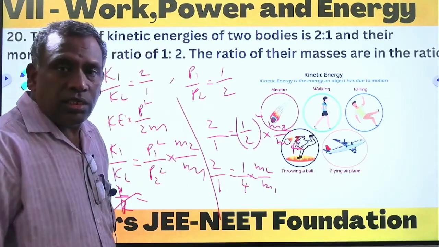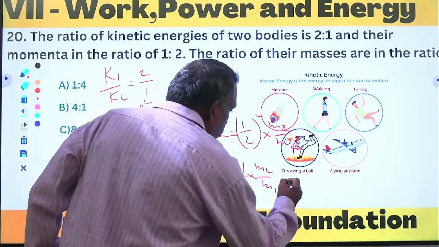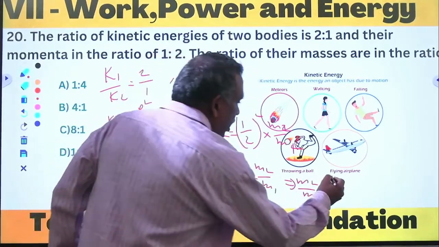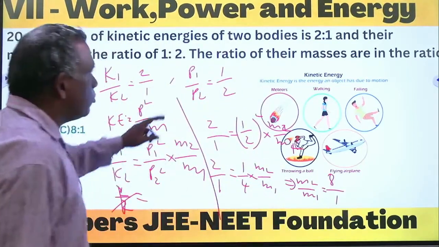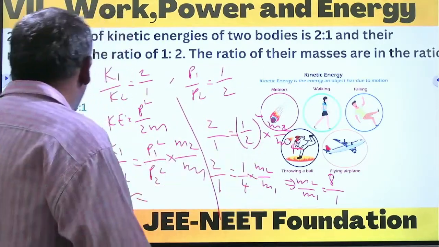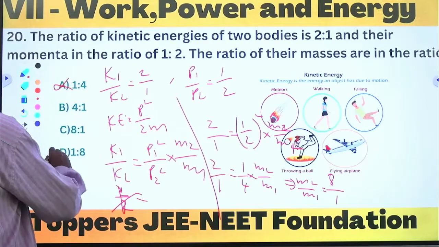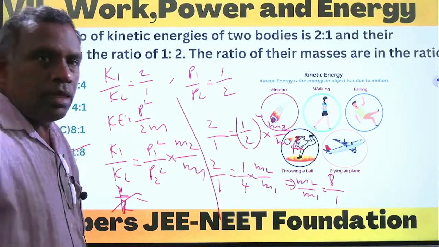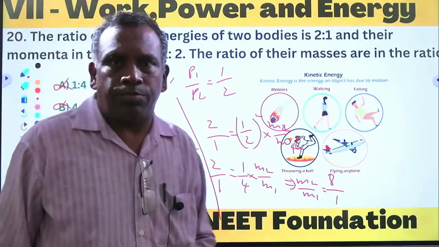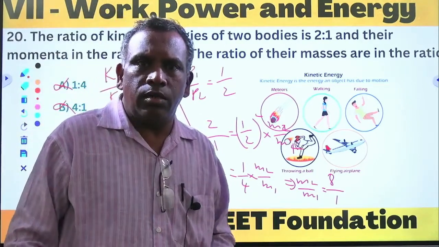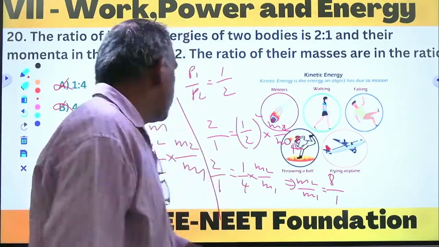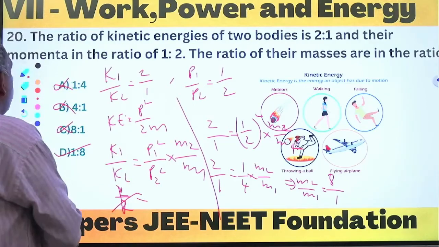So that becomes 8/1. So M2 by M1 equals 8 upon 1. But the question asks for the masses in the ratio M1 upon M2, that is 1:8. In the given options, 1:8 is option D. The remaining answers are wrong. 1:8 is the correct answer for this question. So you have to solve like this, using the simple kinetic energy and momentum relation in this problem. So this is about question number 20.